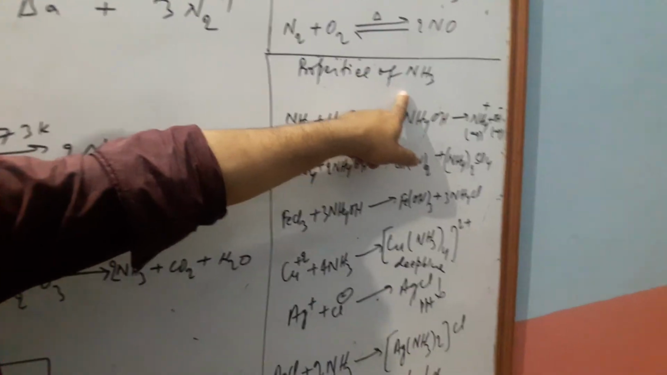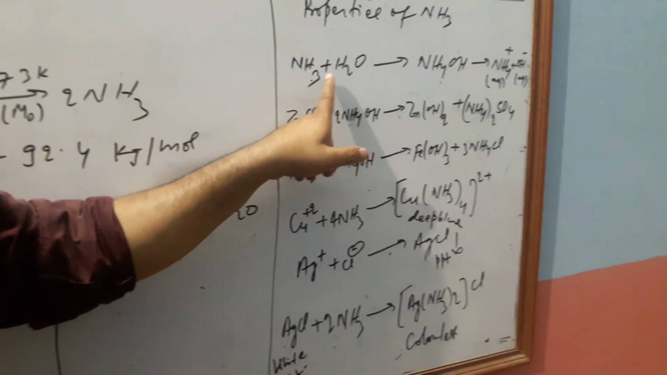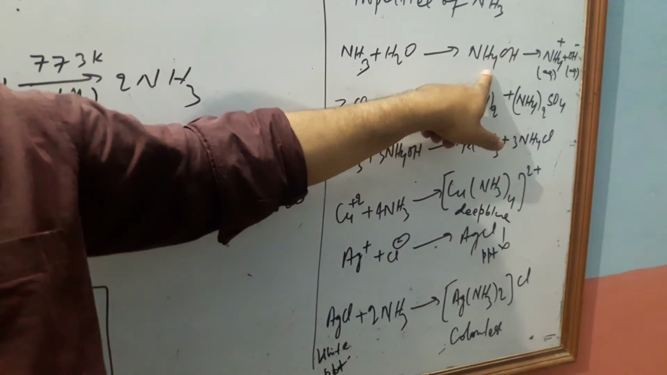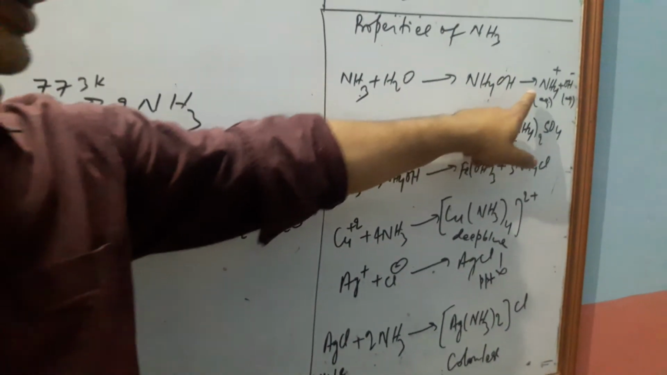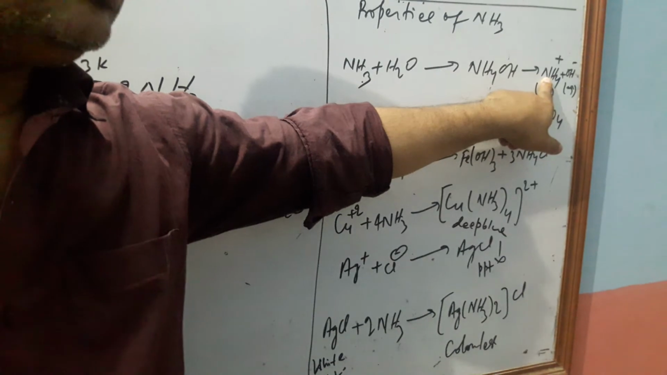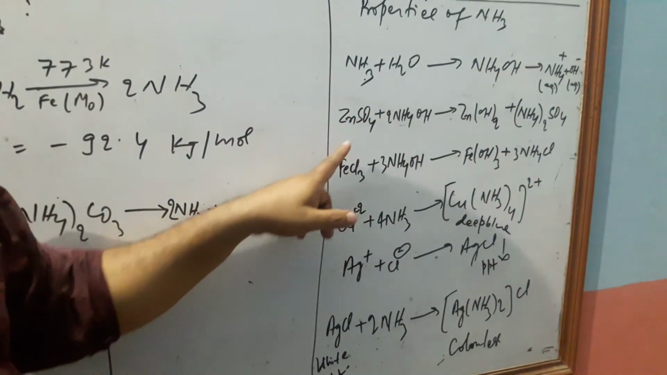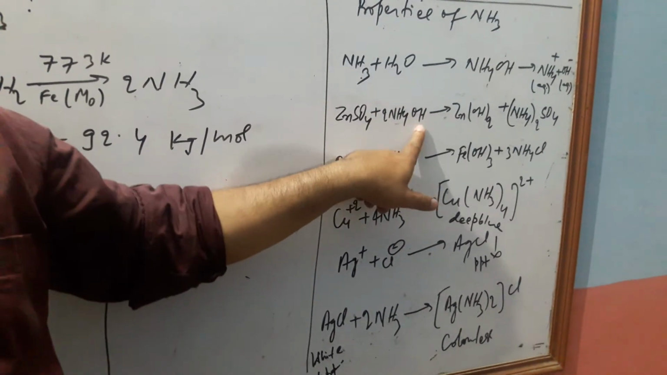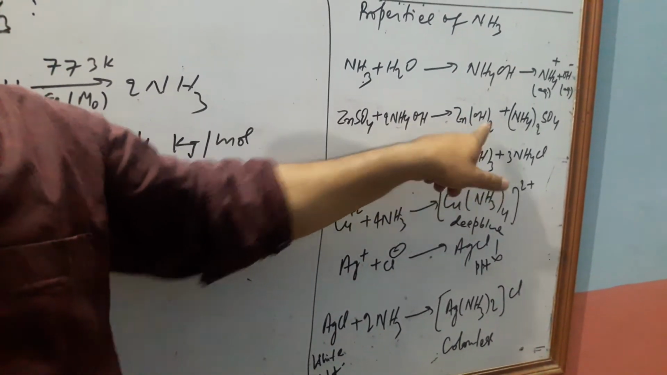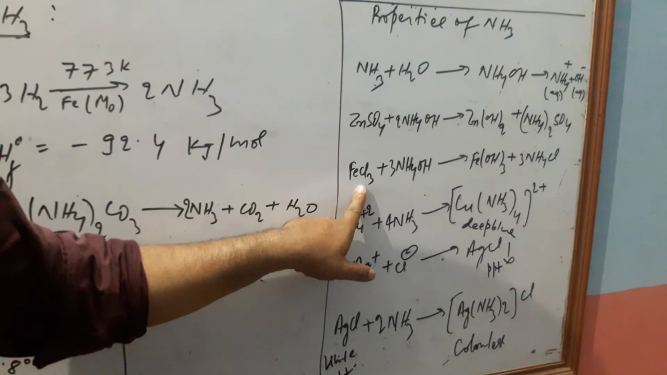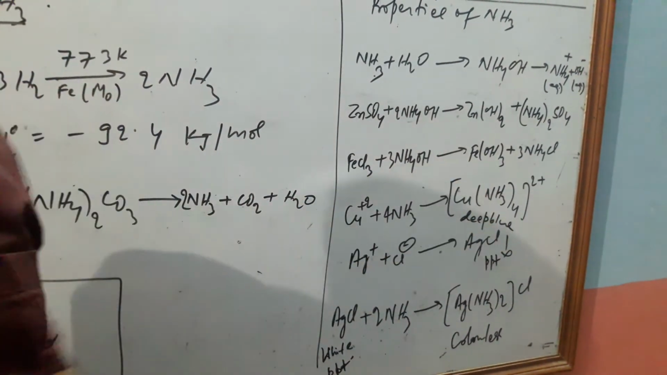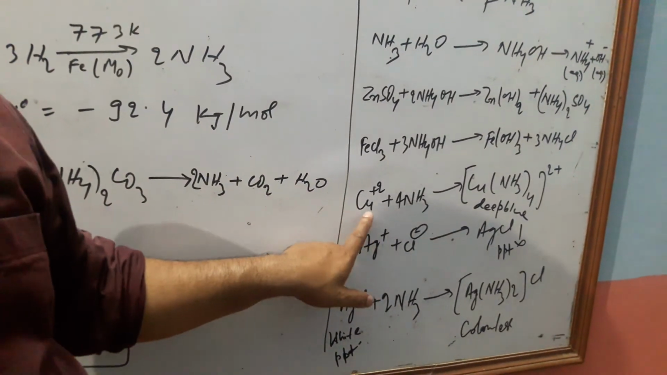Here are the properties of ammonia. Ammonia reacts with water to form ammonium hydroxide, which is basic in nature. It is a mild base that dissociates into ammonium ions and hydroxide ions. The reaction of zinc sulfate with ammonium hydroxide gives zinc hydroxide. Similarly, ferric chloride with ammonium hydroxide gives a precipitate of ferric hydroxide.